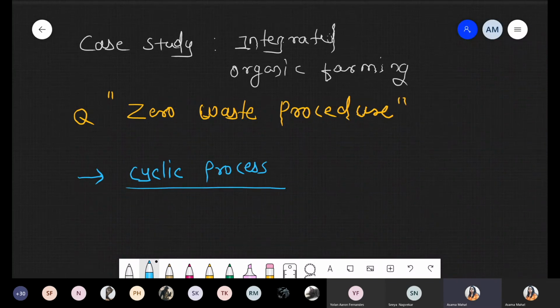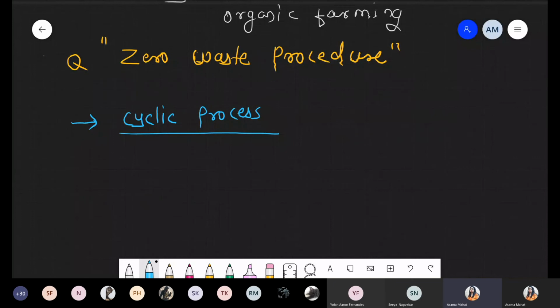Now normally what happens? For example, we are taking a simple example, that is biogas production. Now what happens during this biogas production, when any cow dung is mixed with the water? Now we will see biogas production ahead. So when that cow dung is mixed with the water, there is a certain reaction where anaerobic bacteria like methanogen bacteria get involved. Now what happened? Once that methanogen utilizes that material, it is responsible for production of methane gas, also called biogas or gobar gas.